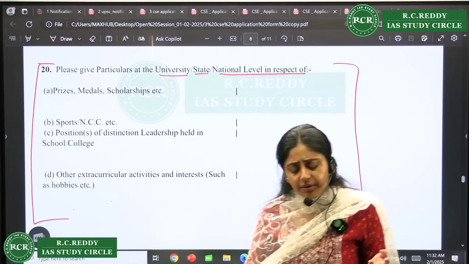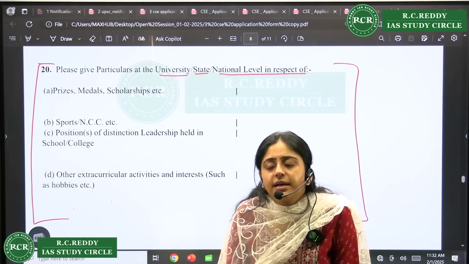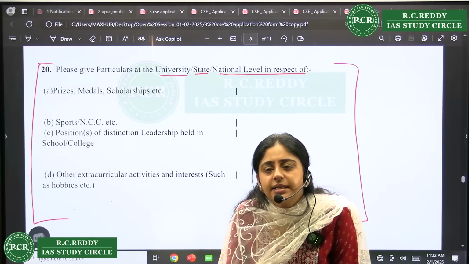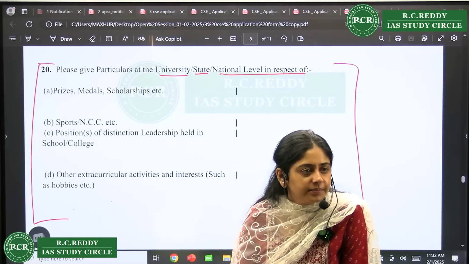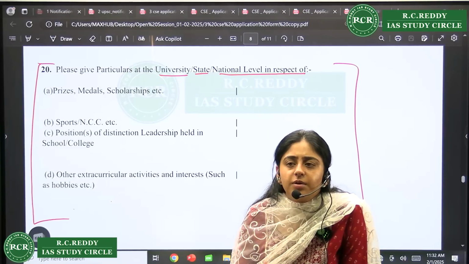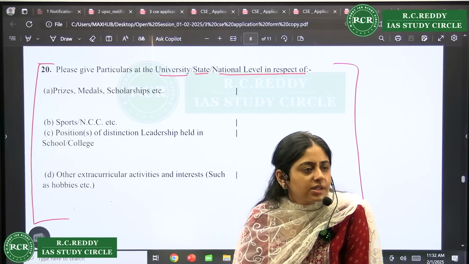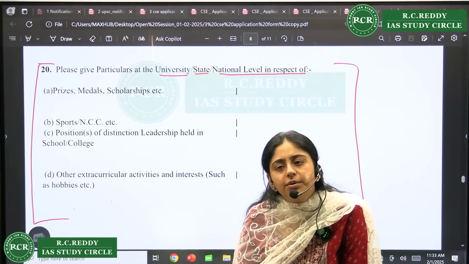There are certain male candidates who write that I like analyzing cricket matches. So you can write that cricket is something, or football, I like watching football. That's a hobby, right? So what they will do is they will ask you questions related to football. There, if you have good knowledge, you will create a good impression.